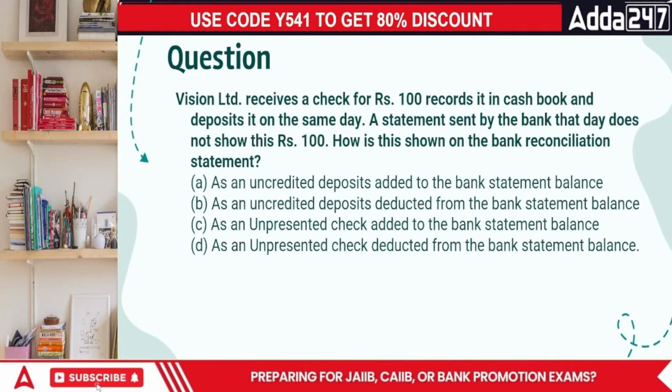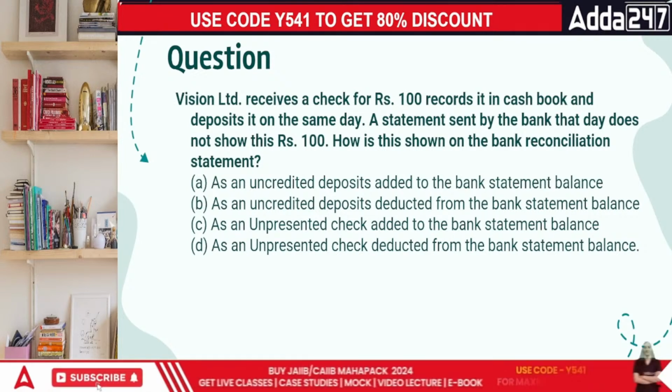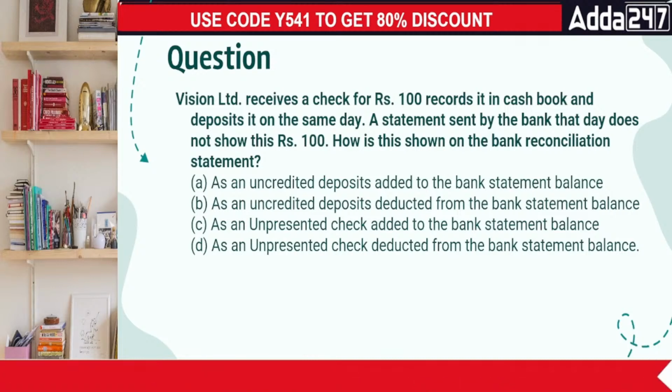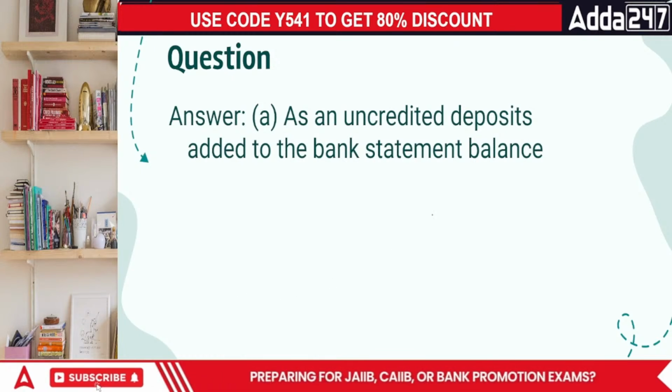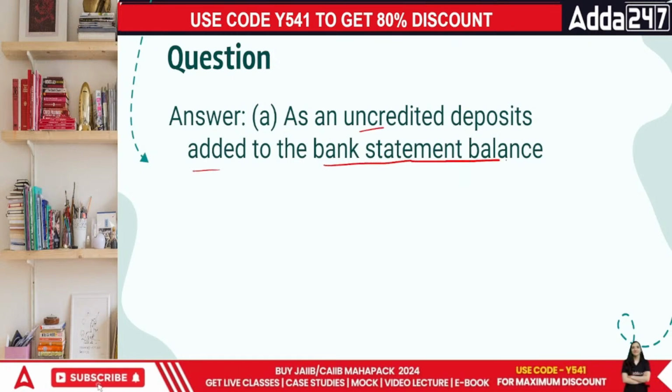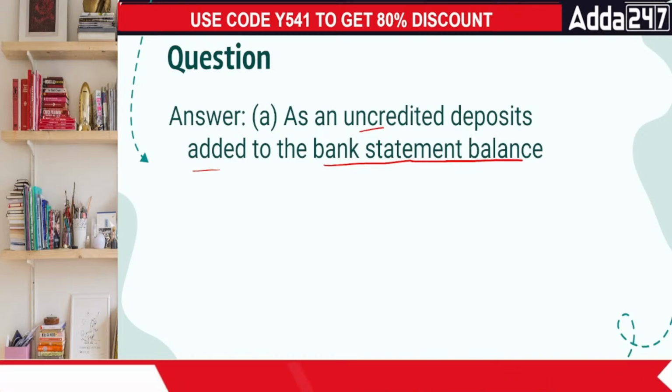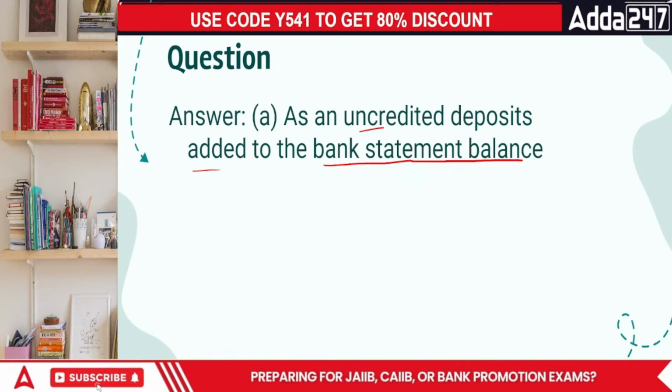You have presented the check to the bank. That means this is not given in my bank statement yet. So the answer is this is an uncredited deposit added to the bank statement balance. We will show it in the books of accounts that way. This is supposed to be a part of our bank statement.